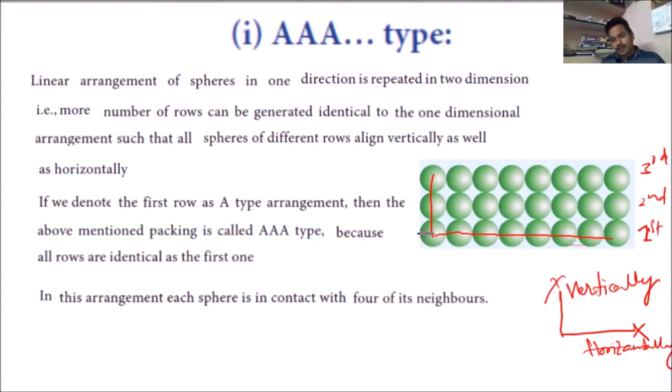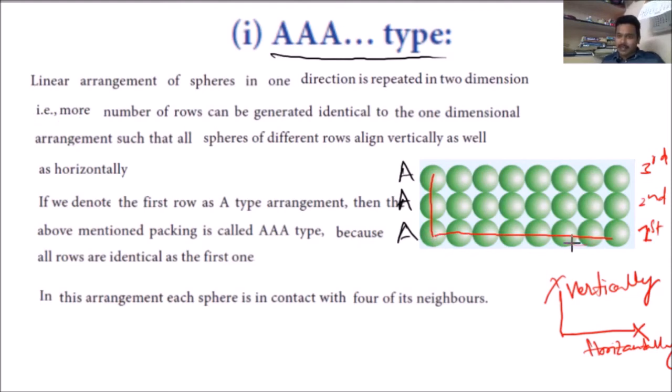So this one dimensional arrangement I am calling A type, and this is also A type only, and that is also A type only. That is why this two dimensional close packing is called AA type. Keep on, A will go like that. Here the same thing is discussed in textbook manner: linear arrangement of spheres in one direction is repeated in two dimension.